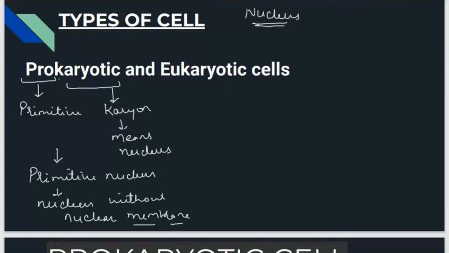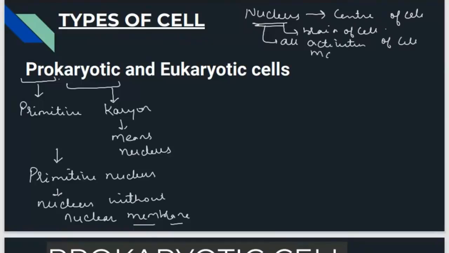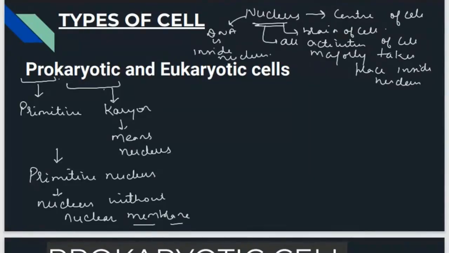Just imagine that the nucleus is like the center of a cell. It is just like the brain of the cell. All the activities of the cell majorly take place inside the nucleus. Even DNA is inside the nucleus. So prokaryotic cells are primitive cells that contain no proper nucleus, because a nucleus without a nuclear membrane is not a proper nucleus.